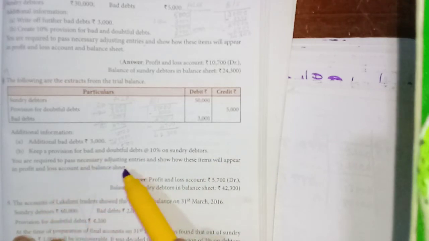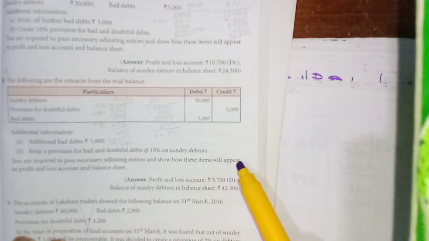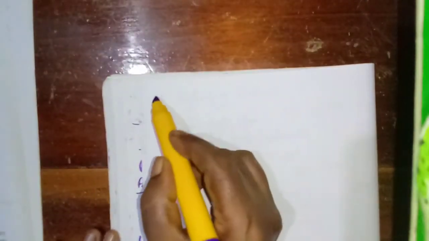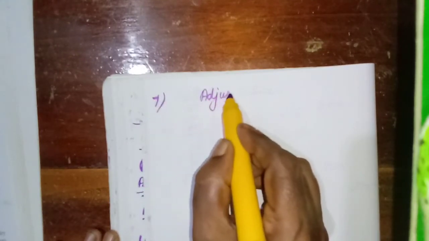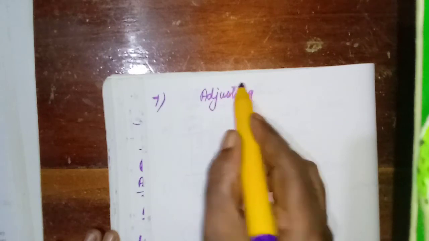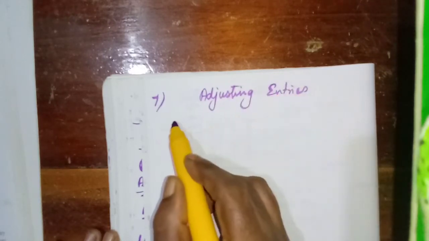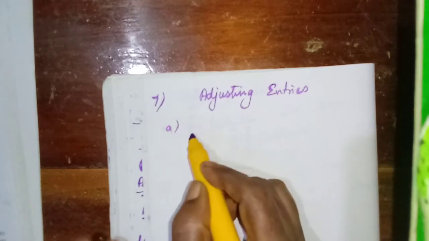You are required to pass necessary adjusting entries and show how these items will appear in profit and loss account and balance sheet. First, we need to prepare the adjusting entries. Okay, first write the number 7. Adjusting entries. Only 2 entries for the adjustment. First one A, additional bad debts.